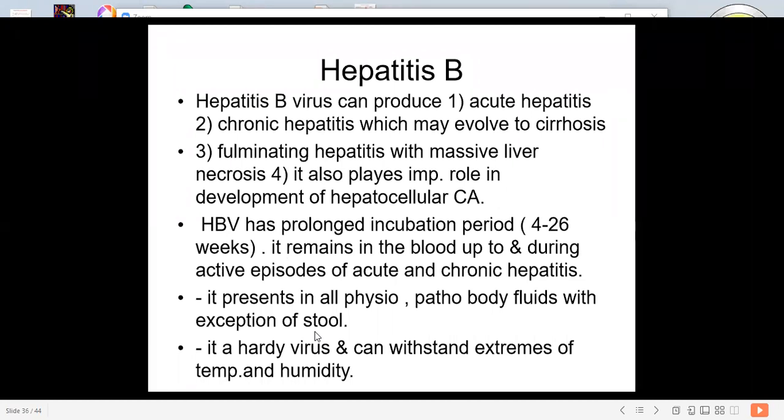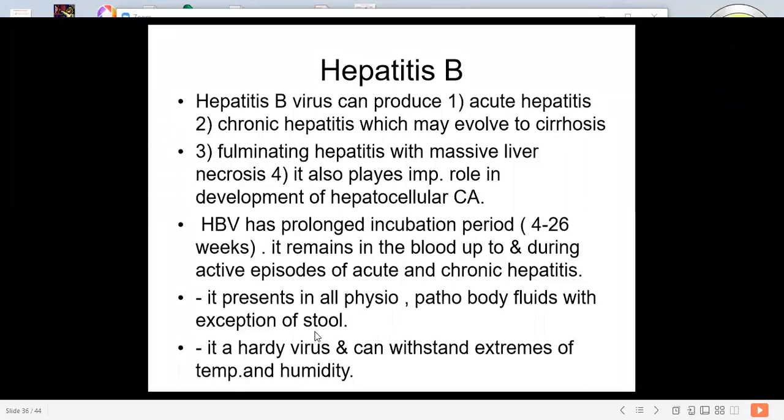So we can see this virus in all body fluids, that is sweat, saliva, semen, urine, and plasma. Pathological fluid is nothing but inflammatory fluid, but the exception is the stool.